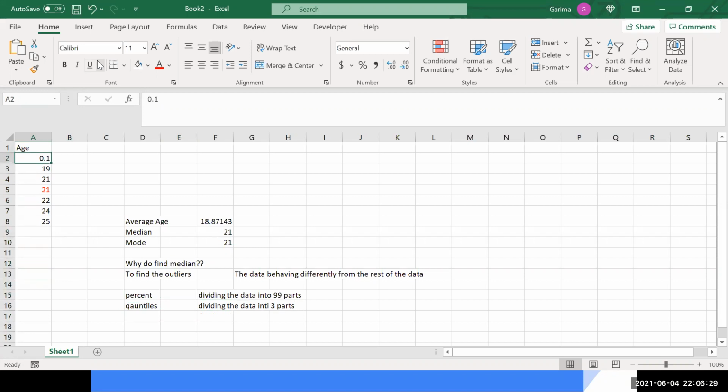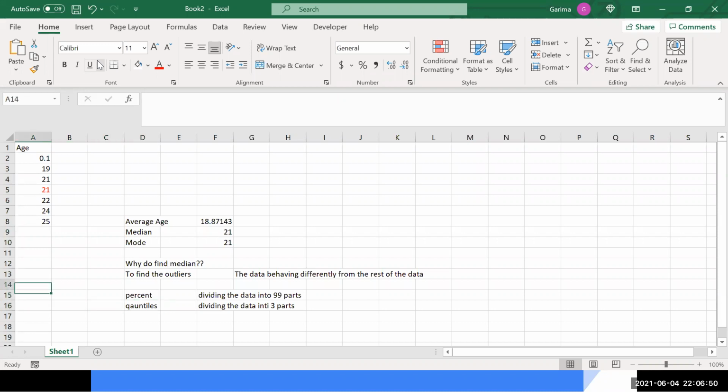The data is sorted in ascending order, and we are trying to find which values are lying up to the 1%. In this case, the data is small, we just have 7 or 8 values. But when you have 1,000 or 10,000 data points, finding the percentile and quantile actually helps us understand the distribution of the data.